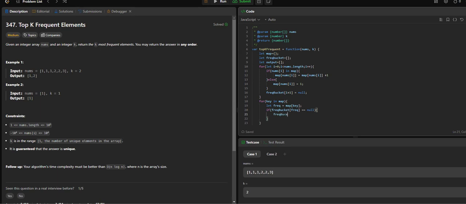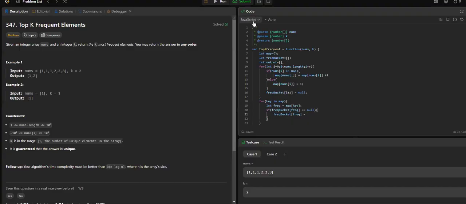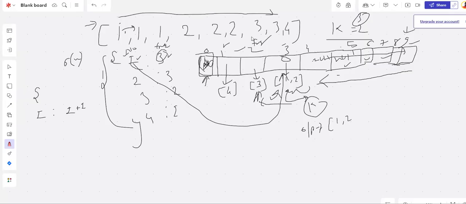Frequency bucket of frequency, at this place we are going to add our first number, right? At this 3, we are going to add an array. So inside the array, pass this key. That's it, right? So the very first time, frequency bucket of this frequency, push this number.